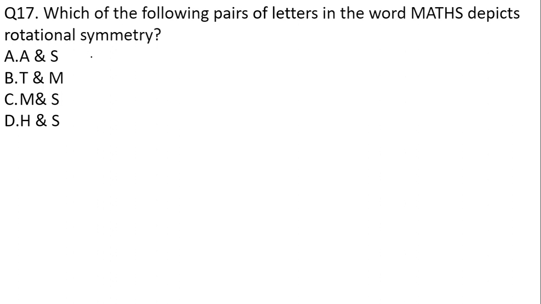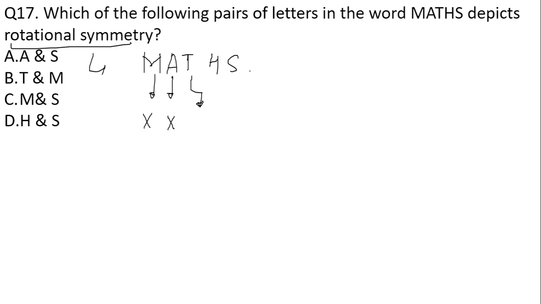Here what is given? The word MATHS, M-A-T-H-S. They're talking about the rotational symmetry. First we check that the letter M has no rotational symmetry. It has only a vertical line of symmetry. Even if we see the letter A over here, letter A also has no rotational symmetry. Again, it has the vertical line of symmetry. Letter T has no rotational symmetry. Again, it does not look the same after rotation.